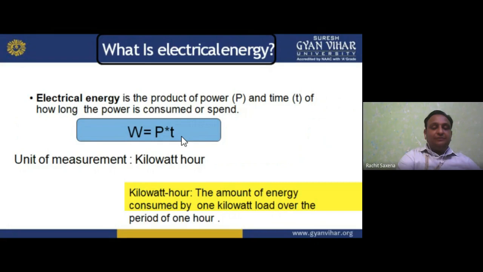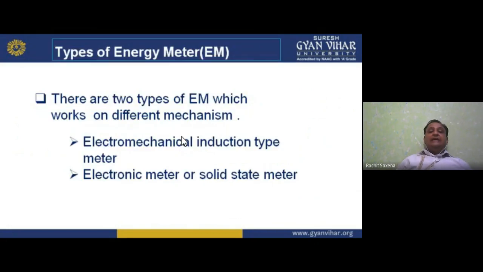Now, types of energy meter. There are two types of energy meter, which work on different mechanisms. First, we have the electromechanical induction disk type meter, and secondly we have the electronic meter or solid state meter.